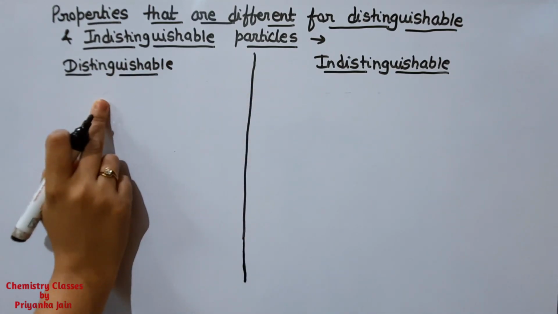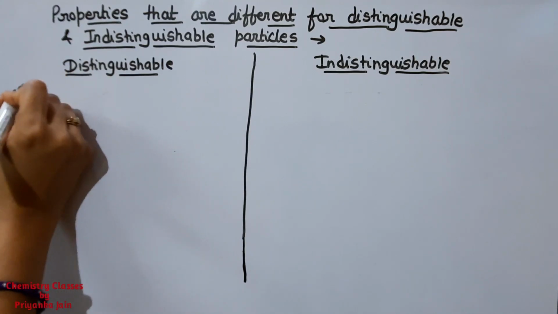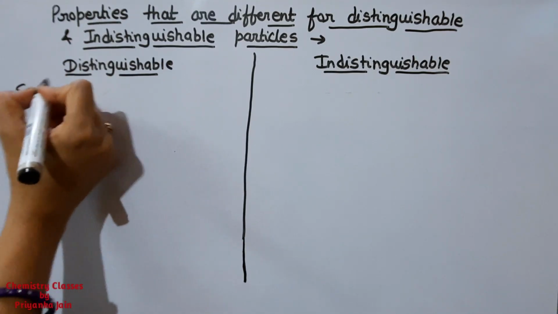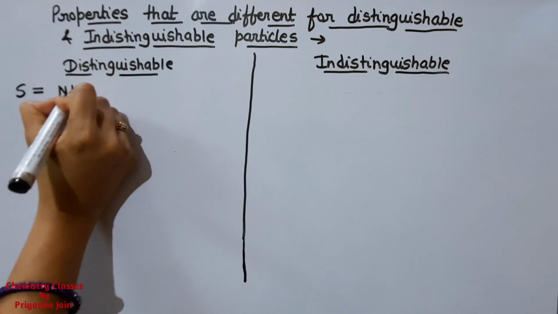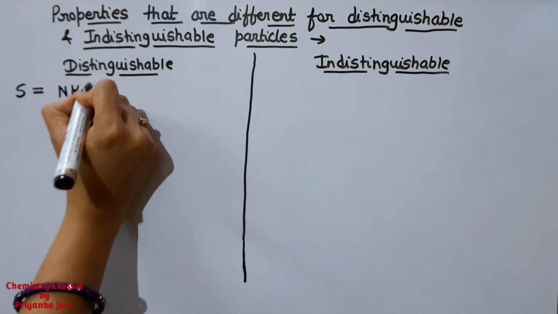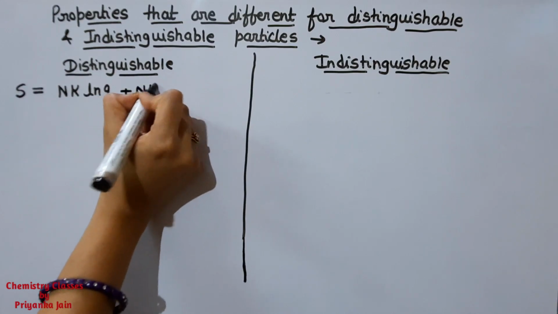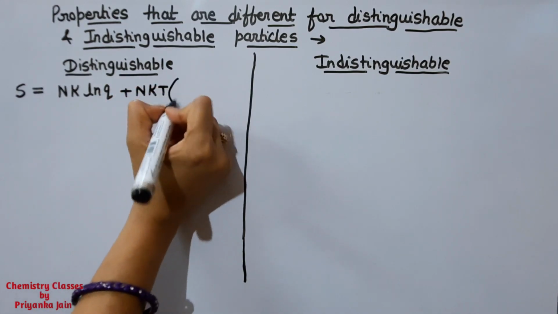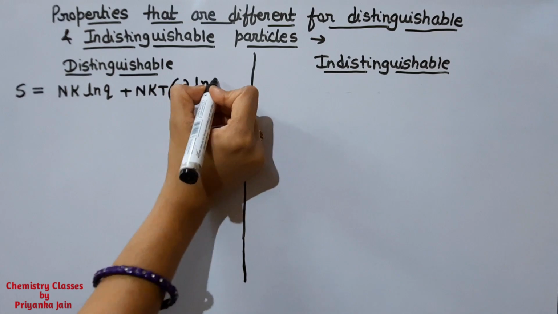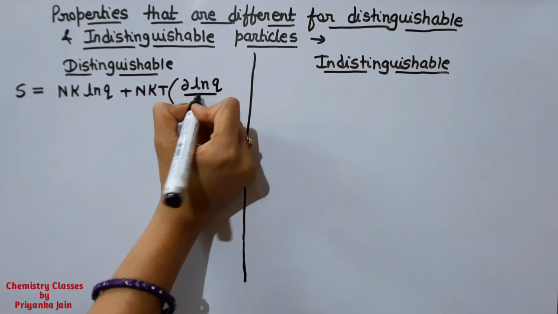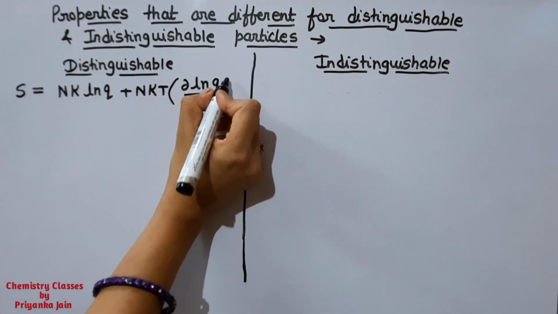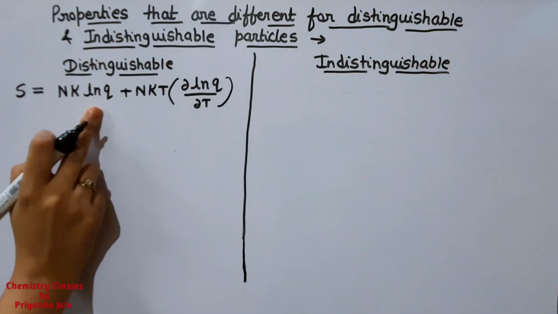The first property is the entropy. Entropy is denoted by S. Its formula is Nk ln Q plus NkT del ln Q upon del T. This is one formula.